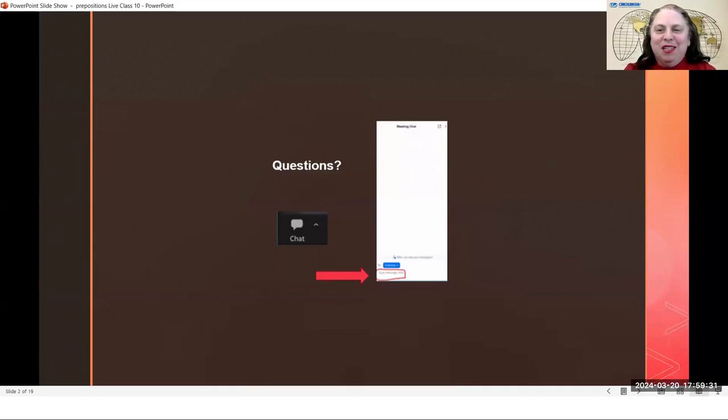If you have questions during this class, you can move your mouse around until you see the icon that says chat. When you click on that icon, it will open up a white rectangle like this. At the bottom, you can type your question, and when you hit enter on your keyboard, I will be able to see your question. I will be answering questions at the end of today's live lesson.